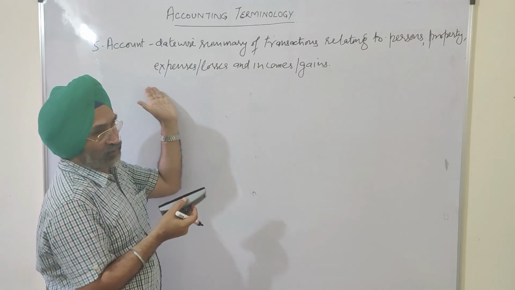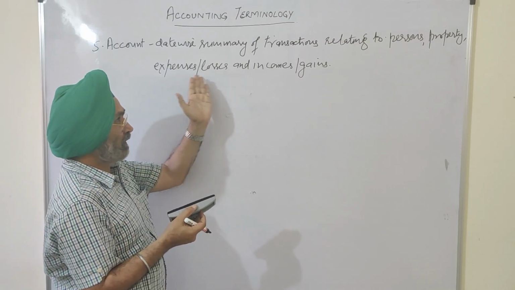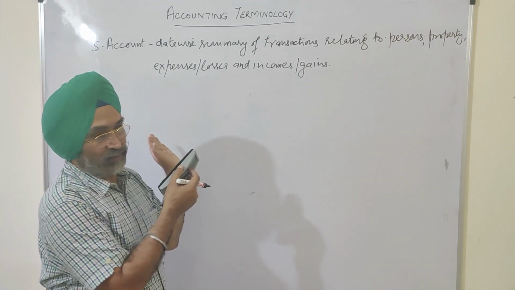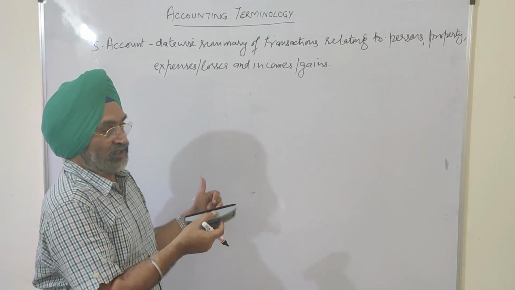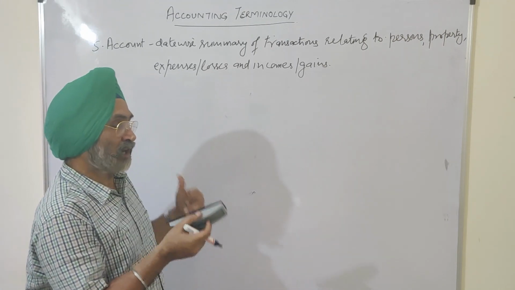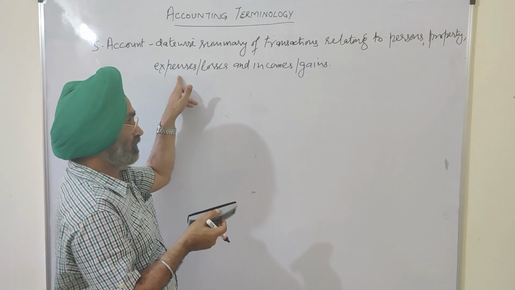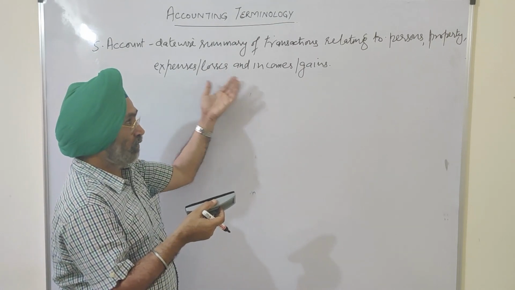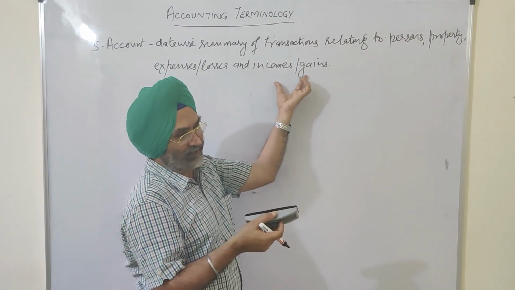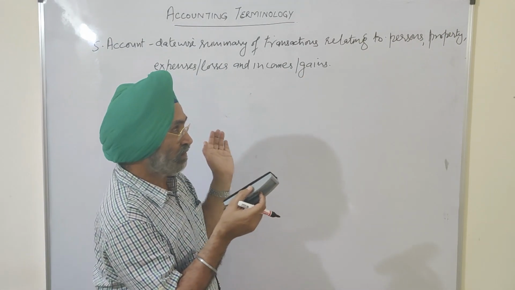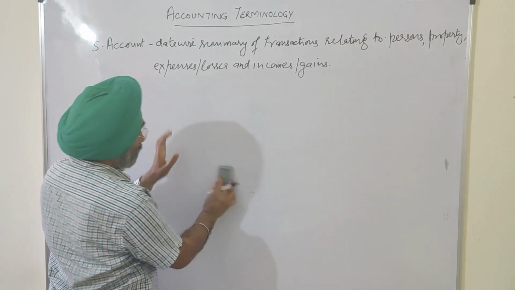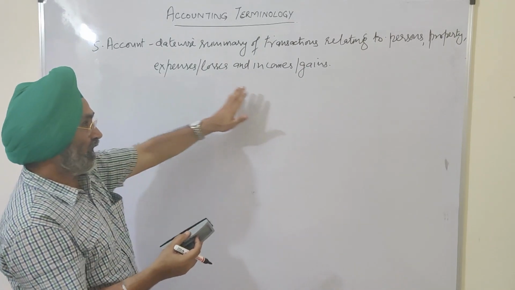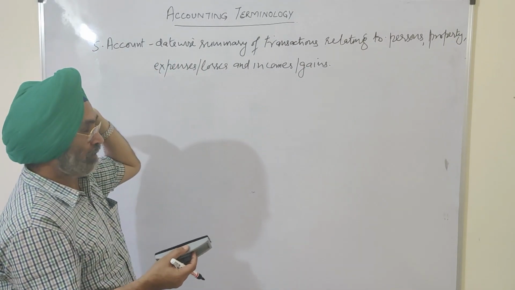These terms we have not used. What do we mean by expense? What do we mean by loss? What do we mean by income? What do we mean by gain? We have not discussed these terms, but we'll discuss each and every item thoroughly. What do we mean by expense and how is it different from other items? What do we mean by loss? What do we mean by income and how are income and gains different? All these terms we'll discuss one by one. But you have a rough idea about expenses and incomes. On the basis of that rough idea, we'll discuss this term account.